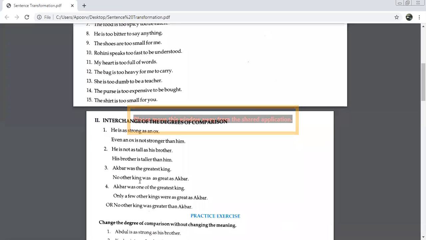Here we are comparing between, it's a superlative degree. I know it's going to be a little difficult for you, but you'll have to understand the meaning of the sentences. He is as strong as an ox का मतलब दोनों बराबर के strong है. Ox उससे ज़्यादा strong नहीं है क्योंकि दोनों बराबर strong है. So we will say even an ox is not stronger than him. When we are comparing between two, he is not as tall as his brother. ये negative है, इसको positive में change करो बेटा. तो check करो who is taller, he or his brother. Obviously brother. So write his brother is taller than him.